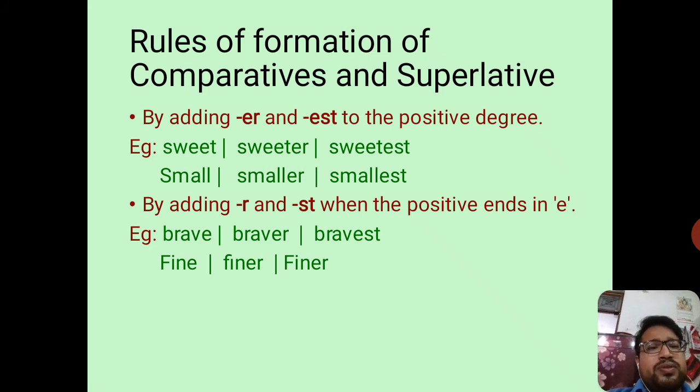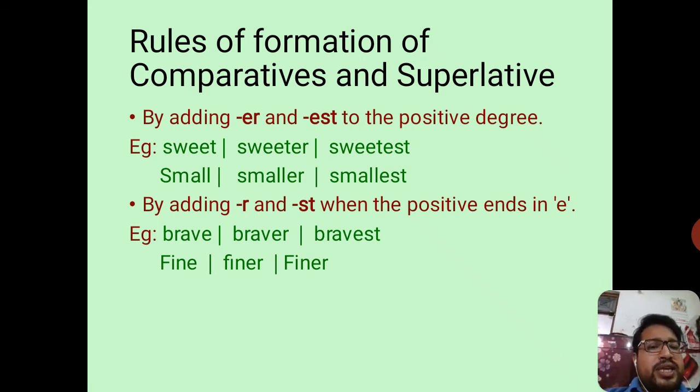So, rules of formation of comparative and superlative degree of adjectives. First of all, the very simple and basic one. We form adjectives by adding "er" and "est". So sweet becomes sweeter and sweetest, to show comparative and superlative degree. Small, smaller, smallest. Similarly, by adding "er" and "est". So the first rule is this one.